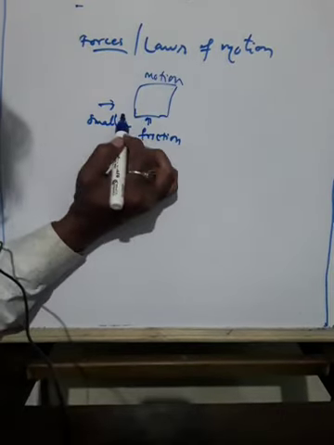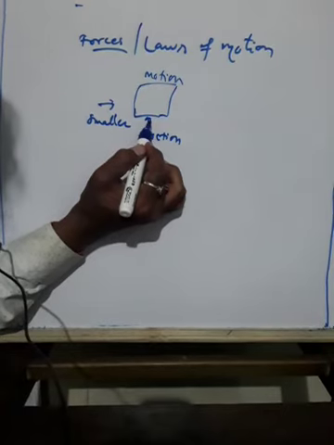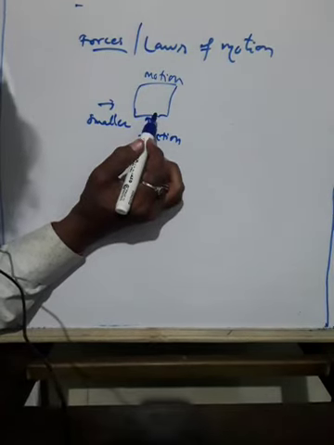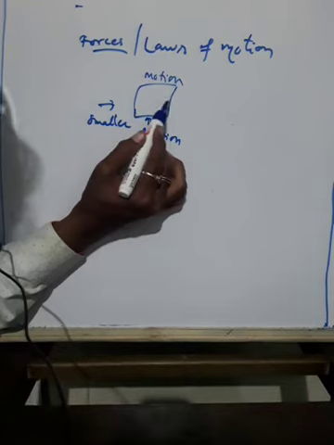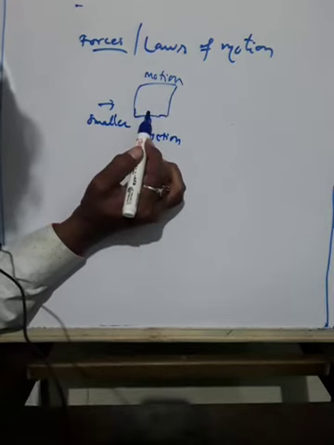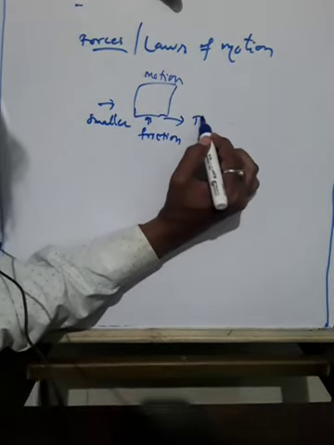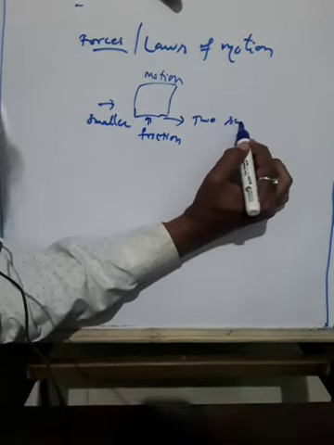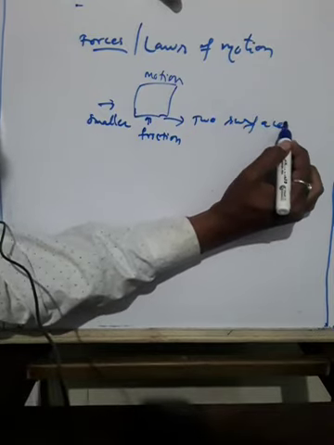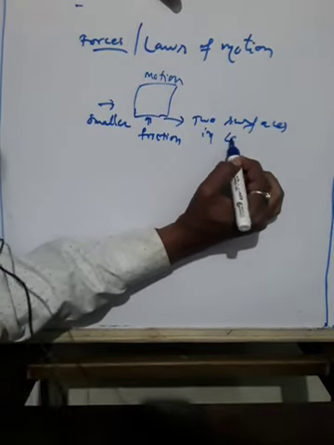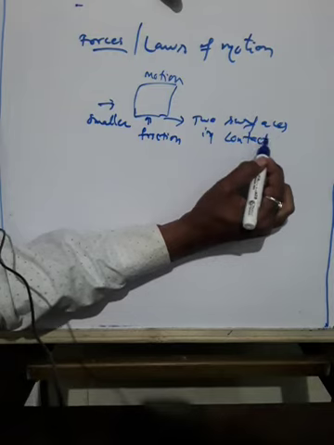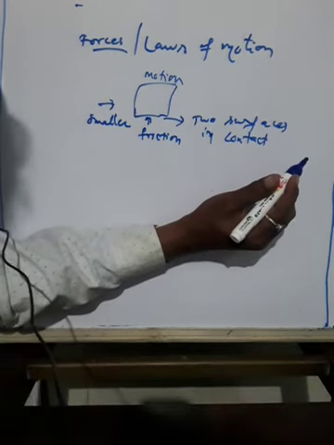So the friction acts in the direction opposite to the motion. This force arises between two surfaces which are in contact.